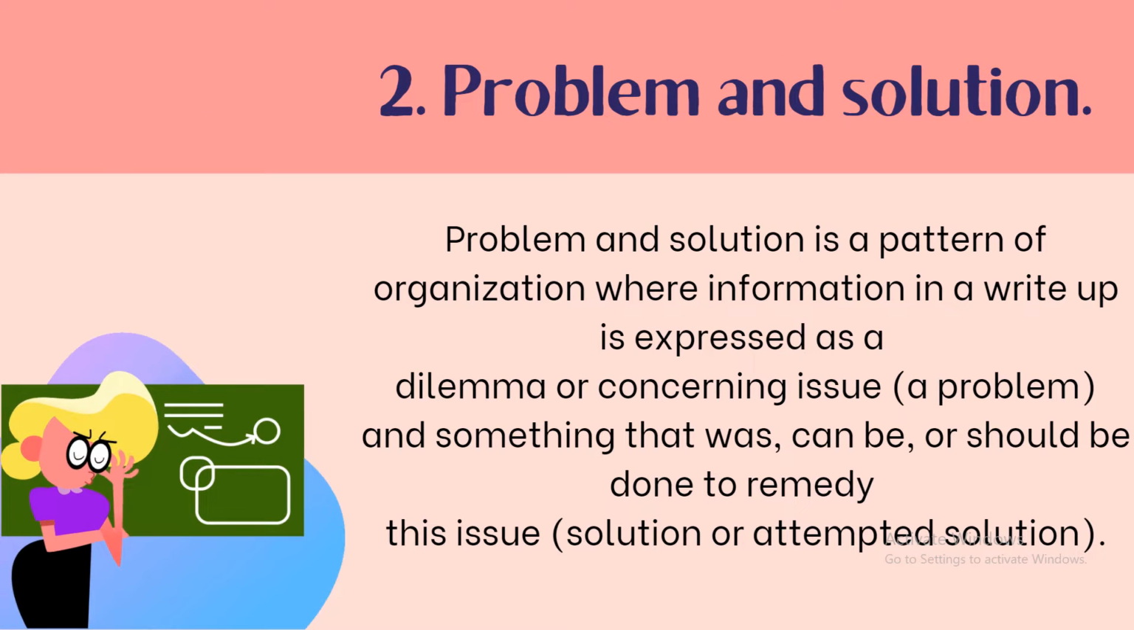Now let's have the second type of idea development. We have the problem and solution. A problem and solution is a pattern of organization where information in a write-up is expressed as a dilemma or concerning issue. In other words, a problem, and something that was, can be, or should be done to remedy this issue, or the solution or the attempted solution.